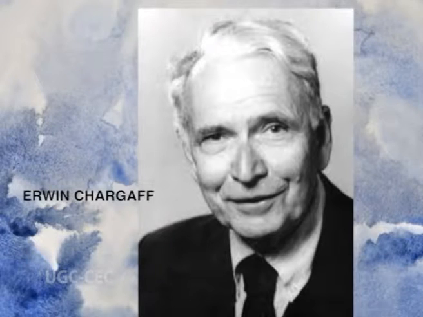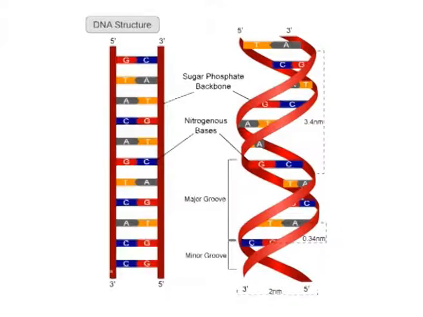Erwin Chargaff measured the relative amounts of A, T, G and C in DNA from many organisms and found that A and T were found in nearly equal quantities, as were G and C. This indicates the pairing of deoxyadenosine with deoxythymidine and deoxyguanosine with deoxycytidine.